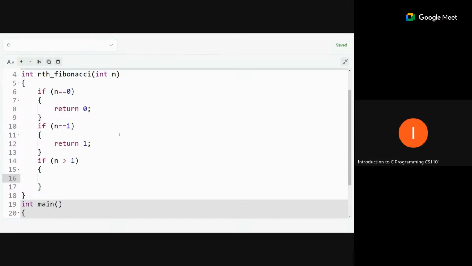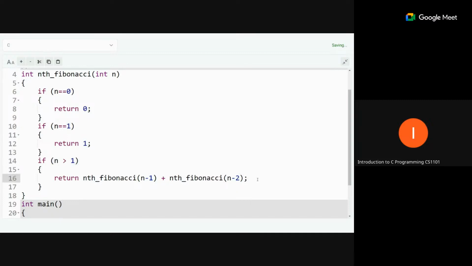Recursive means we will return the answer of the same statement, so nth Fibonacci, so we will pass n minus 1 plus nth Fibonacci of n minus 2.